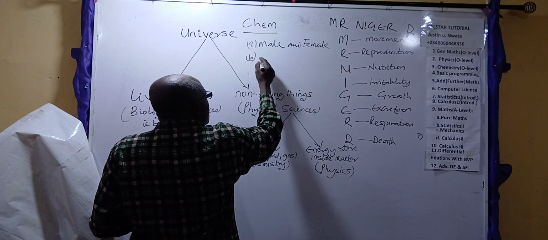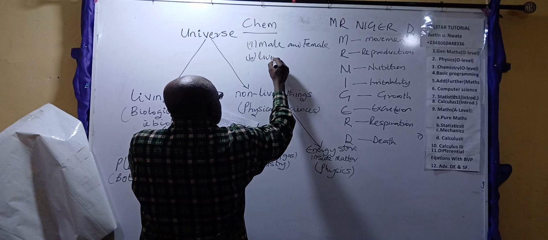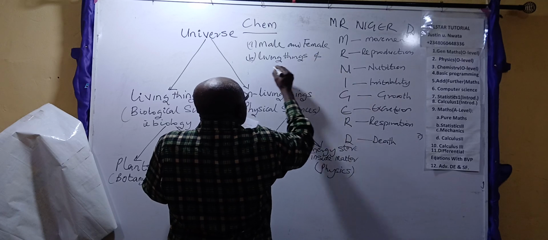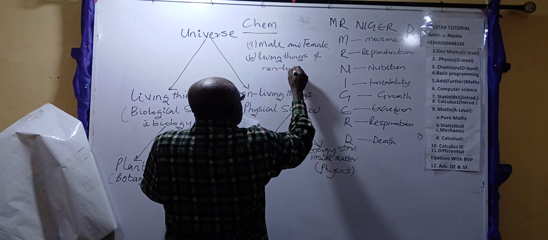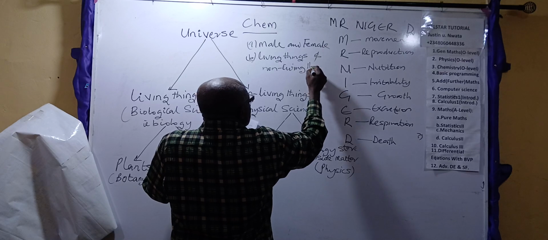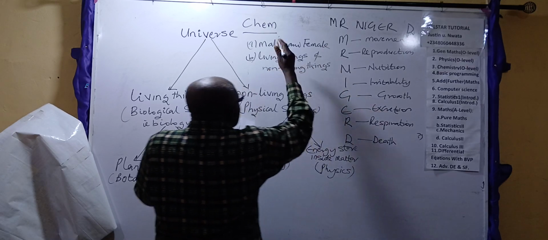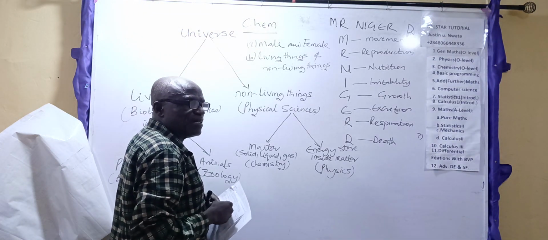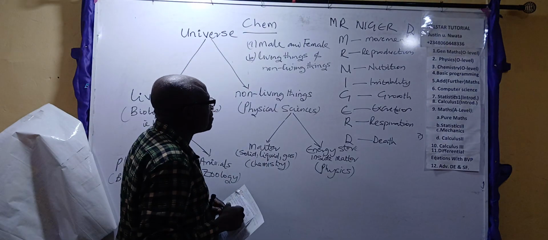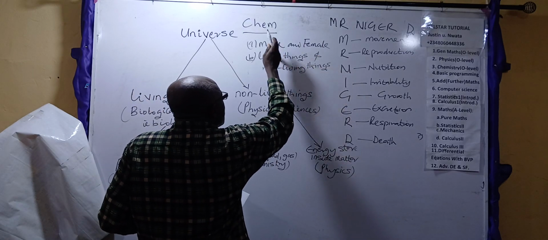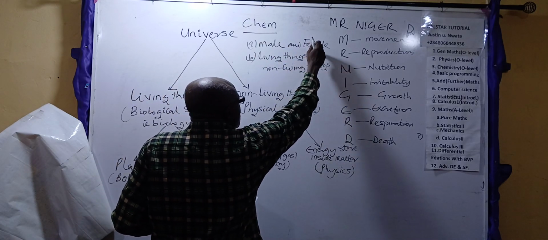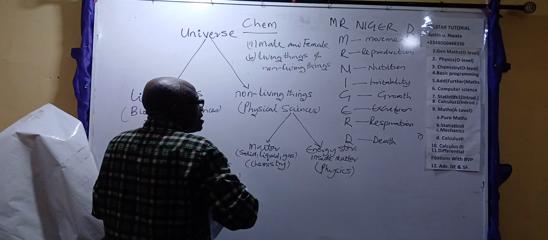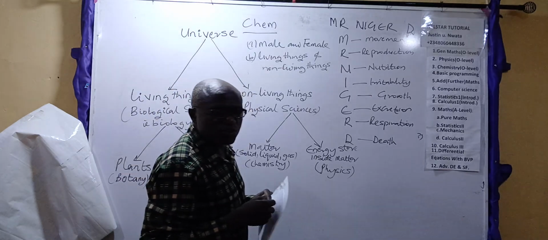God also gave us living things and non-living things. These are two classifications given to us by God. And remember that whenever there's any classification, there must be a basis for that grouping. Male and female, there's a difference between the male reproductive organ and the female reproductive organ. That qualifies this. God gave us living things and also gave us non-living things.